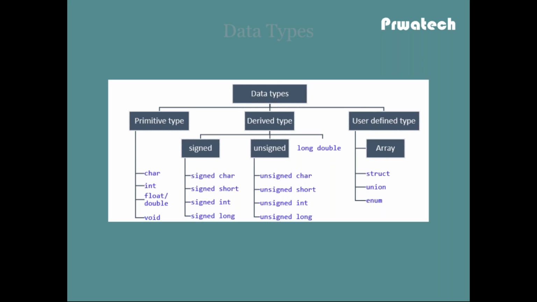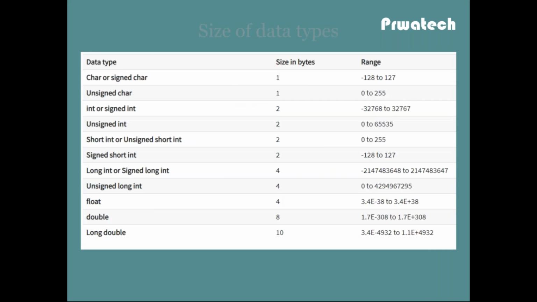So what is the size of these data types? The size of the primitive data types is compiler dependent. For example, for integer, some compilers take 2 bytes of memory, while other compilers, like on Linux and Unix, take 4 bytes of memory. So the size of these data types depends on the compiler, like the Visual Studio compiler or the GCC compiler.